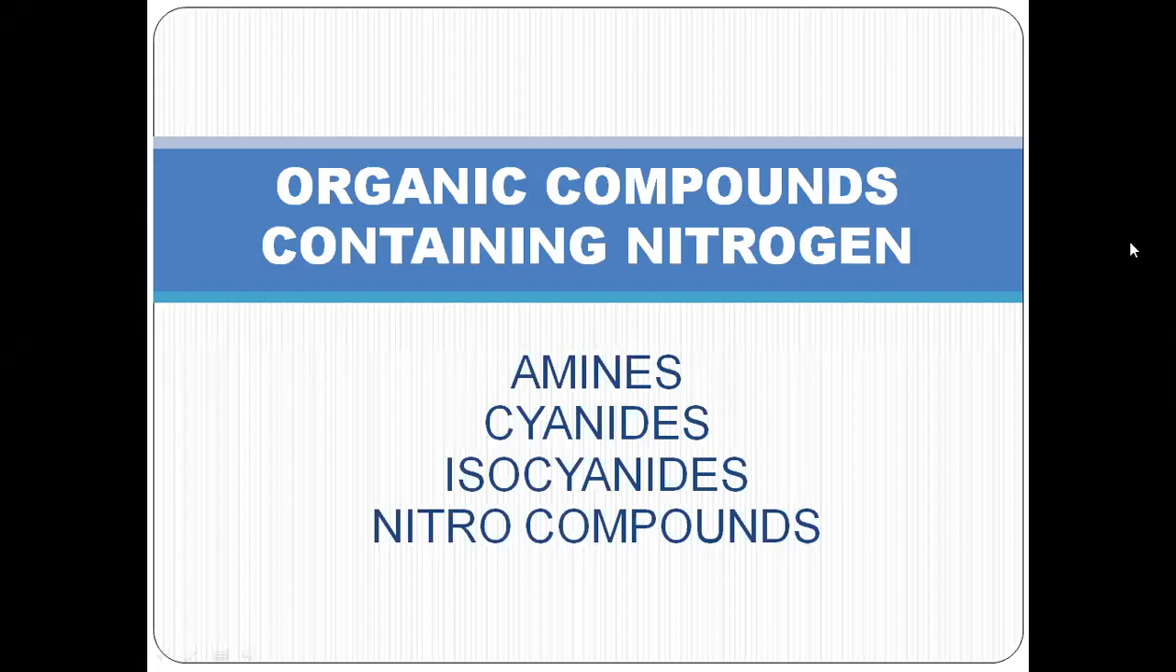Okay, so today this is the chapter we are going to discuss. We will discuss the preparation and properties of amines, cyanides, isocyanates, and nitro compounds. These are the topics we are going to cover under this chapter, organic compounds containing nitrogen. Okay, let us enter into the discussion.